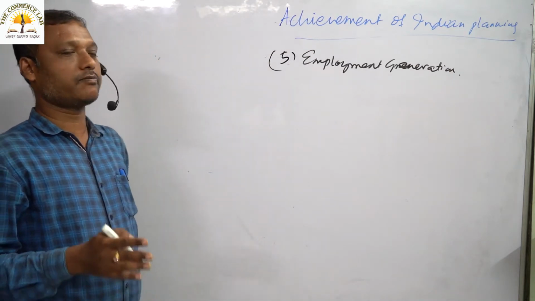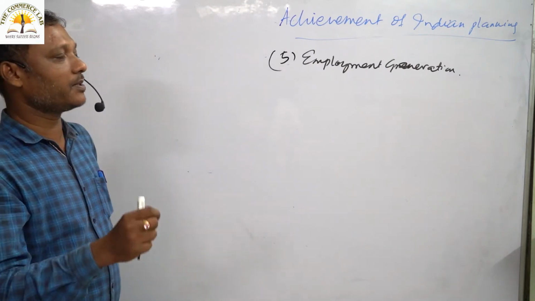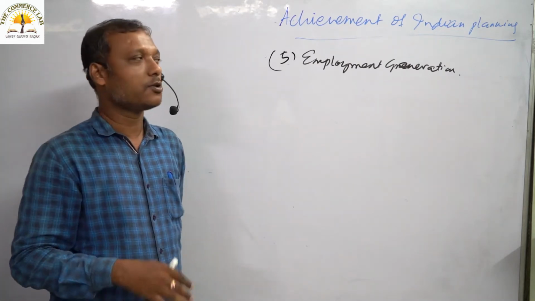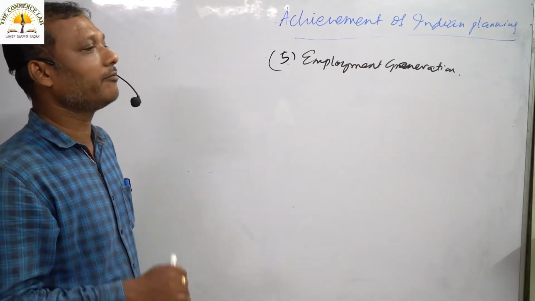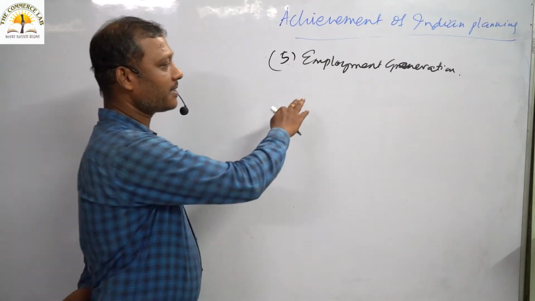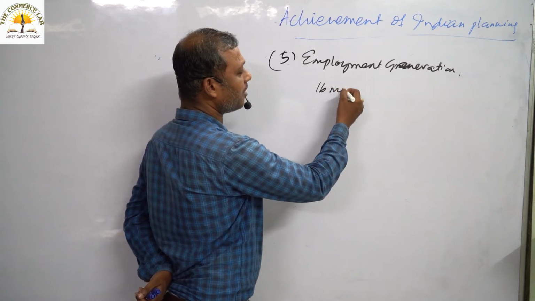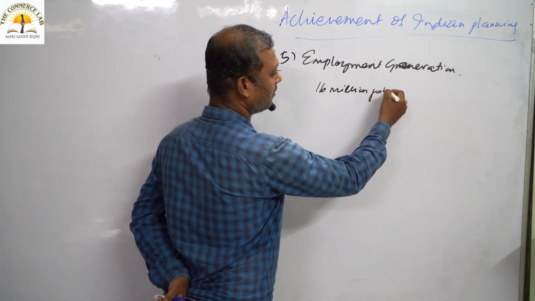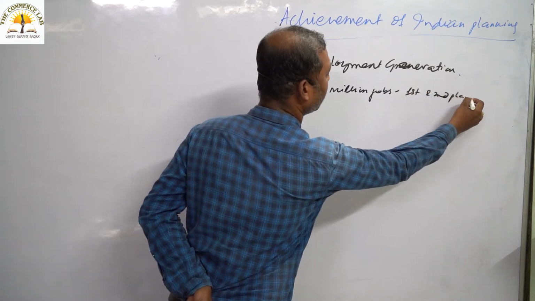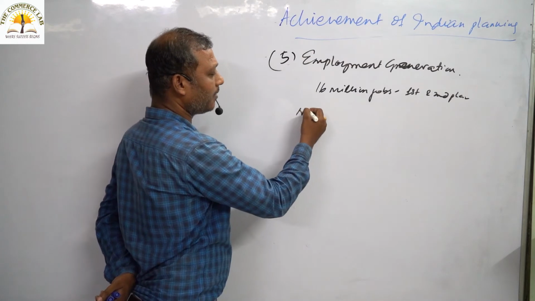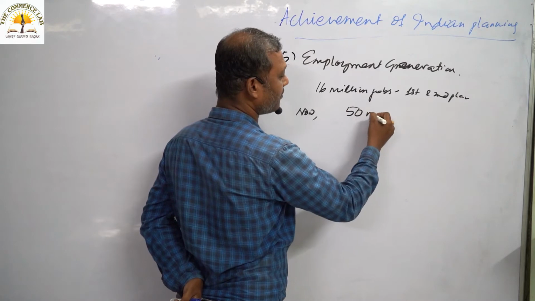We have seen that in a vast population country like India, unemployment is the major challenge. Unemployment has been the major challenge to our Indian economy. So we have fixed removal of unemployment as an objective of Indian planning. As far as employment generation is concerned, we created almost 16 million jobs in the first and second plan. And as of now, currently, we have created more than 50 million jobs.